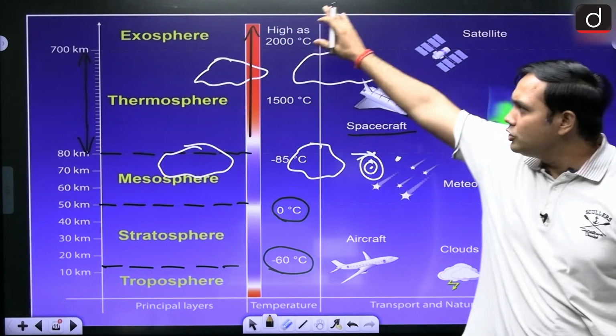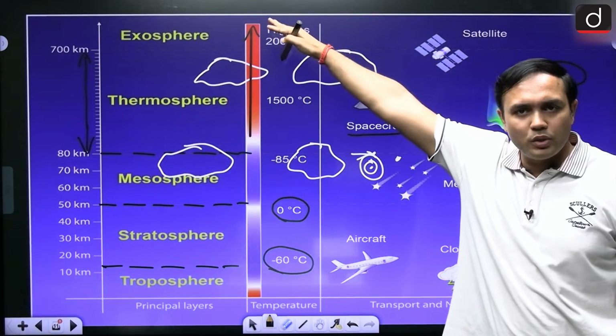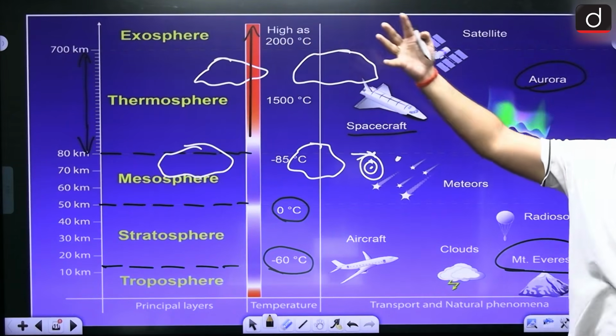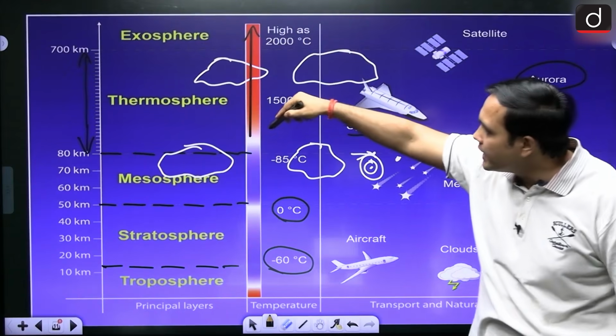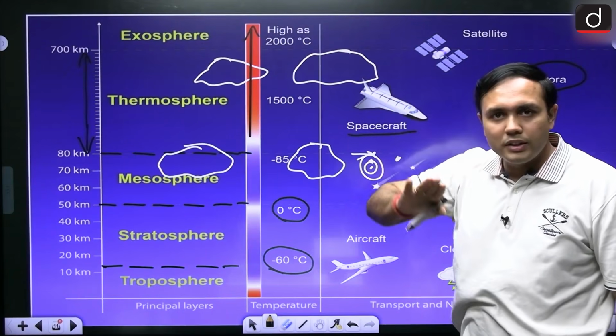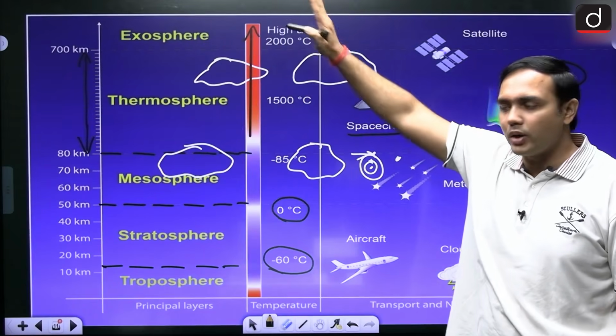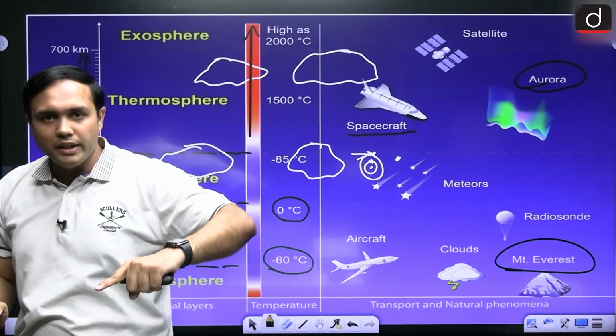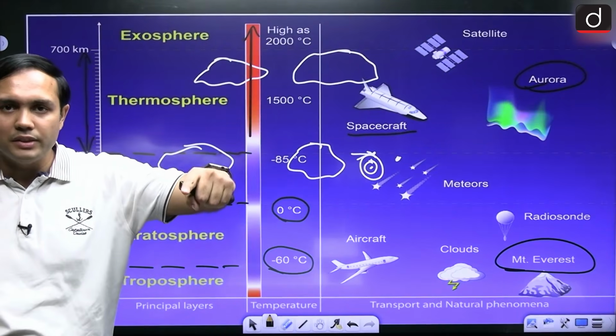It has not yet reached space, because after this there is also an exosphere, but now it is very close to the space. Now it will receive a lot of sunlight. That is why here now the temperature will keep on increasing, right? So it's a very, very important aspect that first it was decreasing with altitude, then it was increasing with altitude.